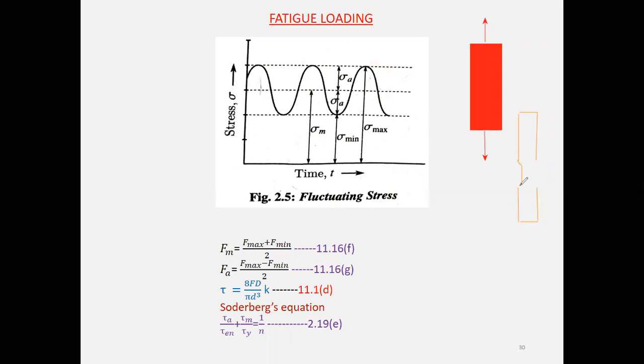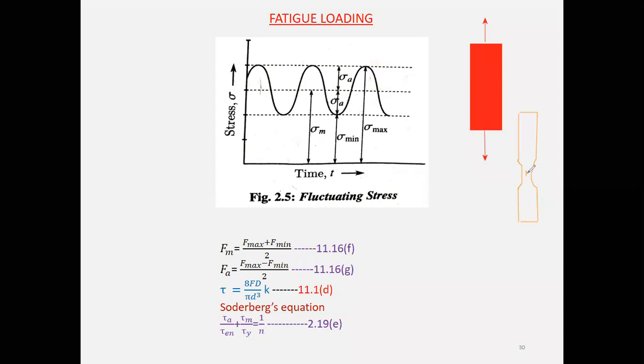Initially you can observe this type of neck formation in the specimen. And with further loading up to the maximum stress, here initially you will see the crack. Once further loading is done, the crack will propagate.